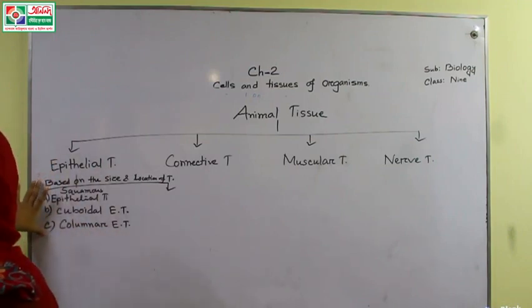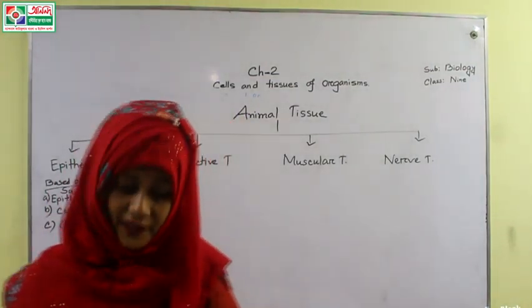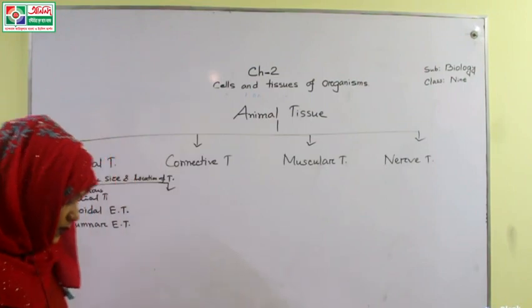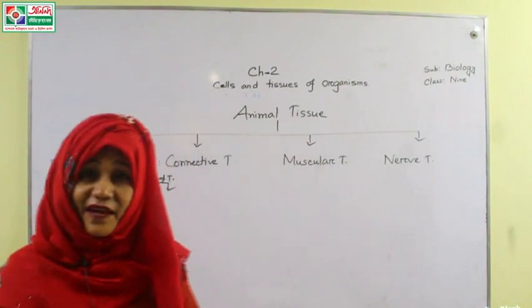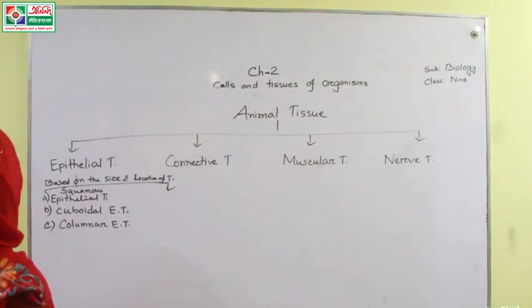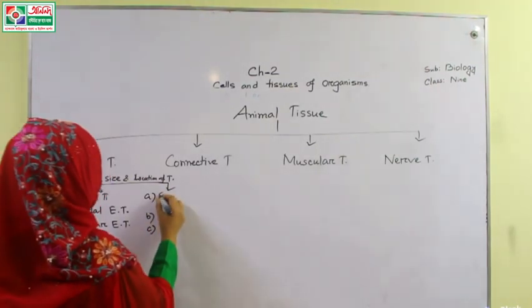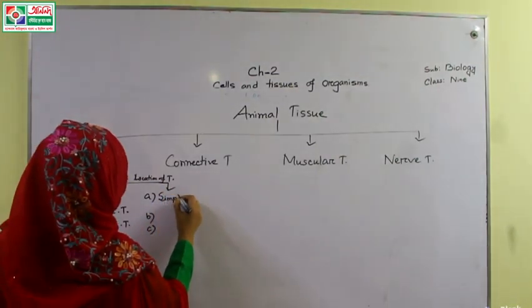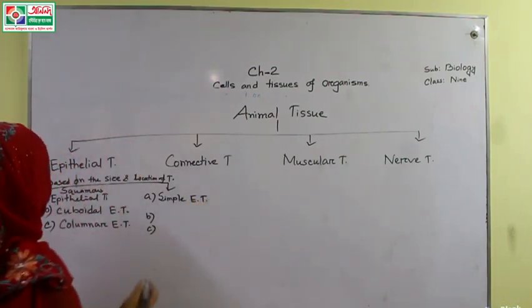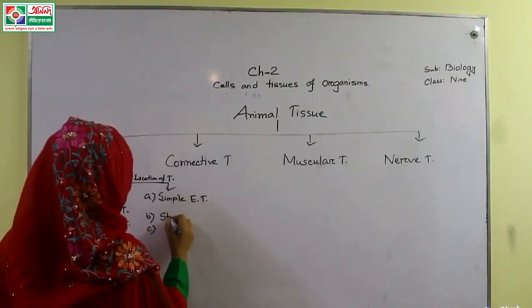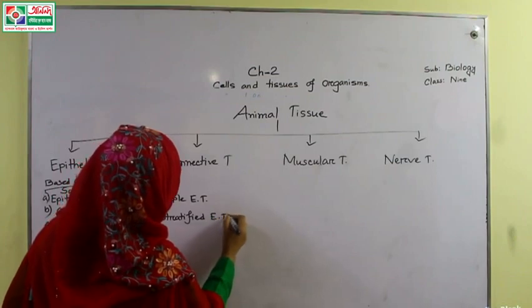This categorization is on the basis of the size and location, and again on the basis of the number of layers we can divide the epithelial tissue. Again A, B and C. A should be simple epithelial tissue. Number 2, stratified epithelial tissue.